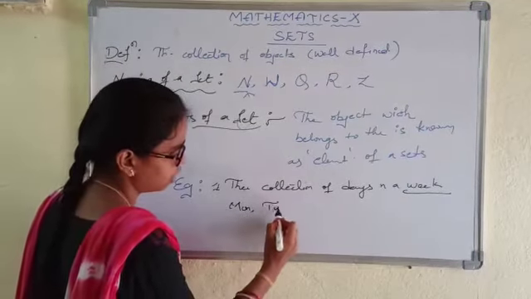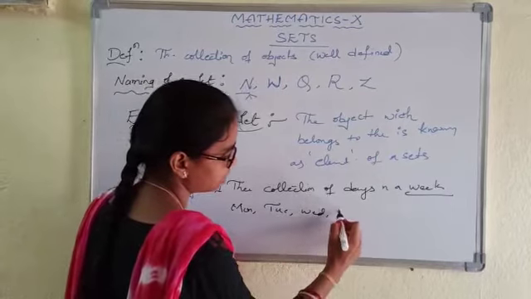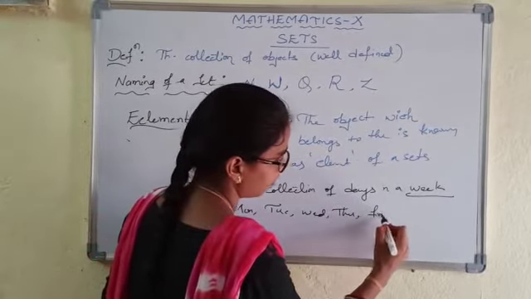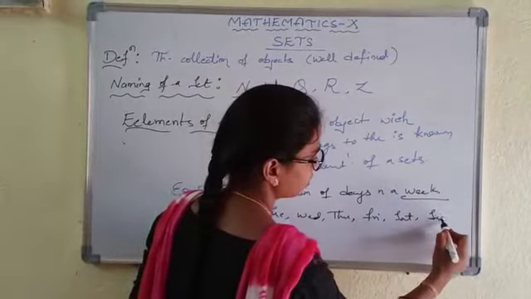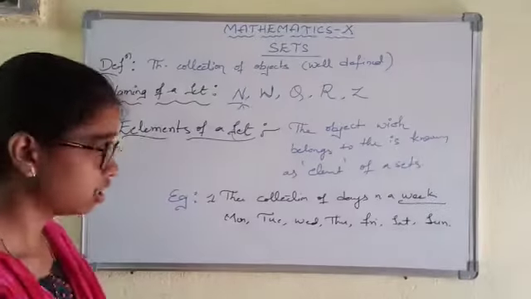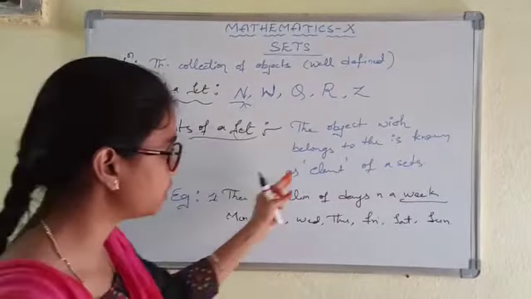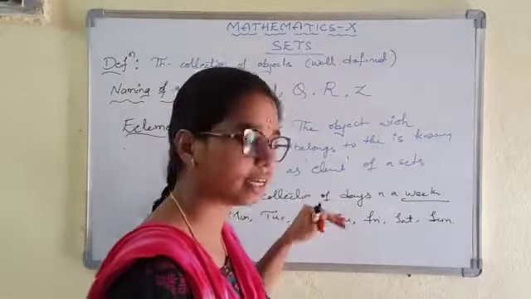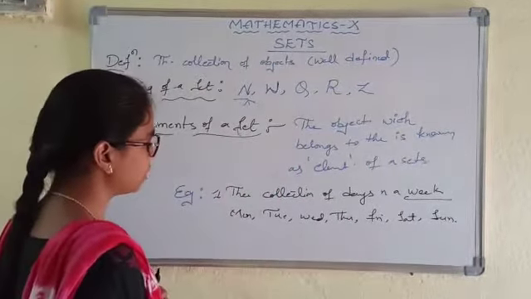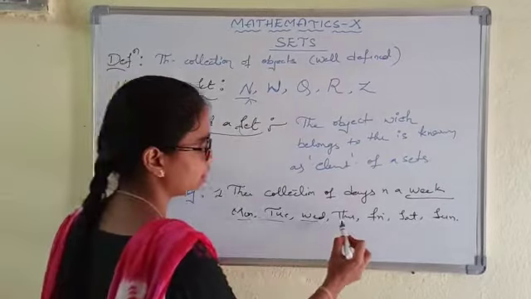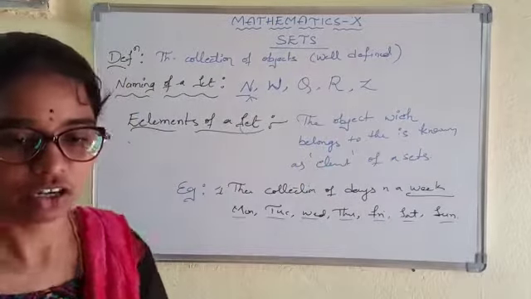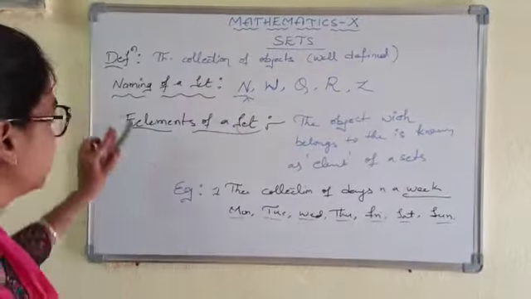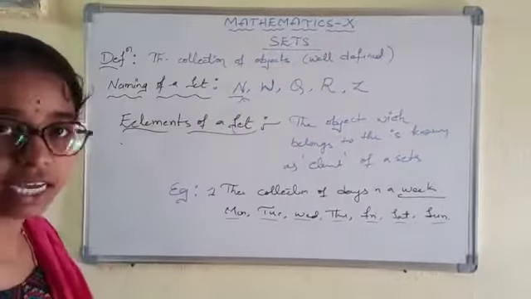Monday, Tuesday, Wednesday, Thursday, Friday, Saturday and Sunday. So these all are the objects which define the set. Here what are the elements? The days are the elements.